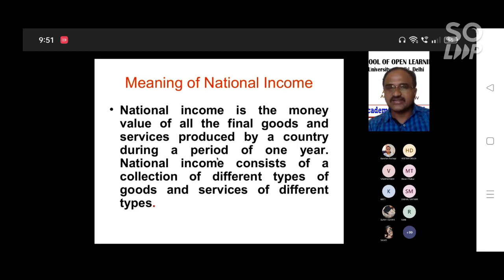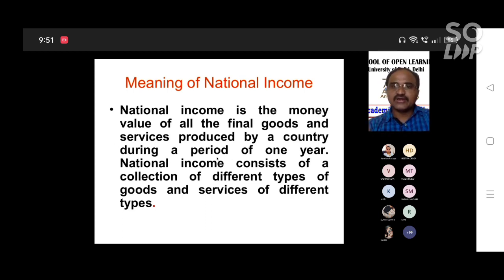So what is national income? Simply said, national income is the sum of all the income of the country. But in economic terms, national income is the money value of all the final goods and services produced by a country during a particular period of time, or one year.